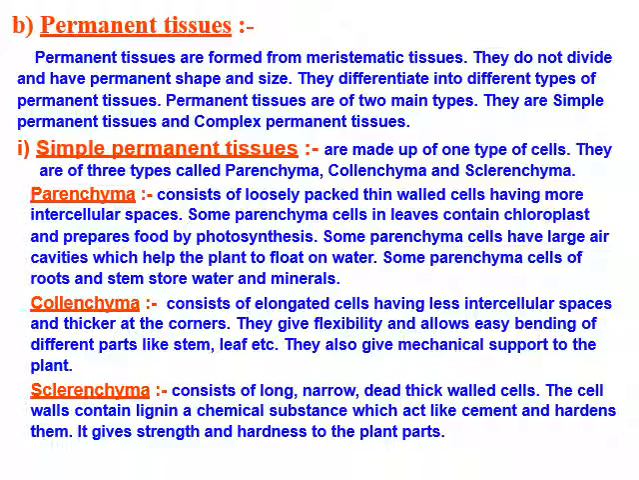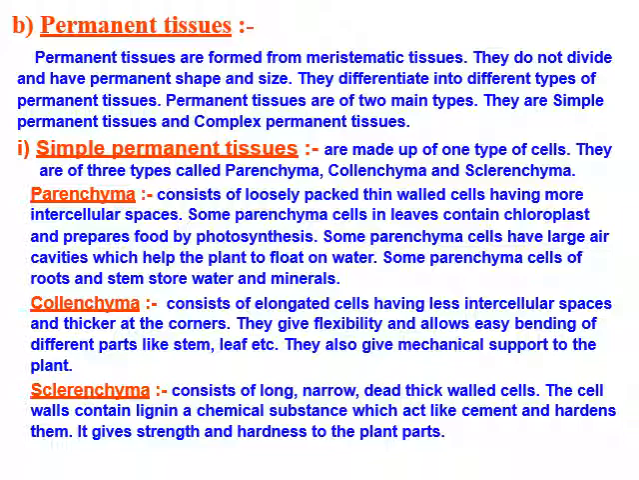Parenchyma cells have large air cavities, and they help plants living in the water to float on the water. Some parenchyma cells of root and stem also store water and minerals.